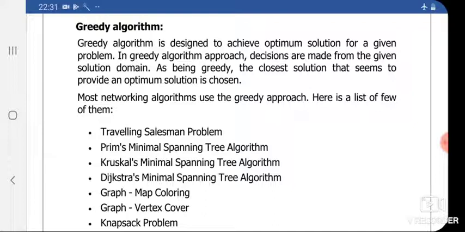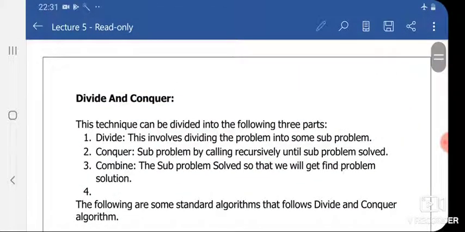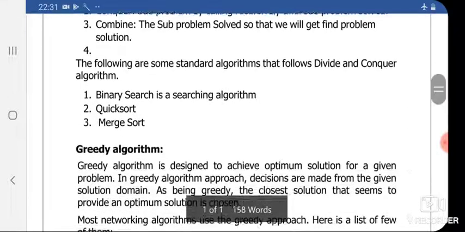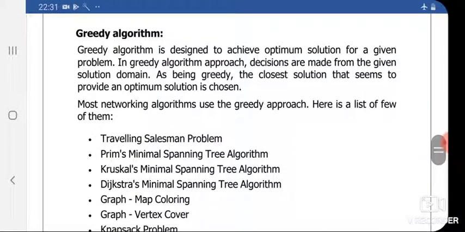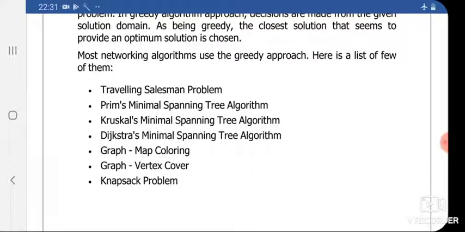In this way, in this lecture, I have discussed how a problem is solved using divide and conquer strategy, as well as how a problem is solved by using greedy strategy. But here we have not seen examples, like an example of traveling salesman, an example of Prim's, an example of Kruskal's algorithm, Dijkstra's algorithm. We will have all those concepts in upcoming lectures.